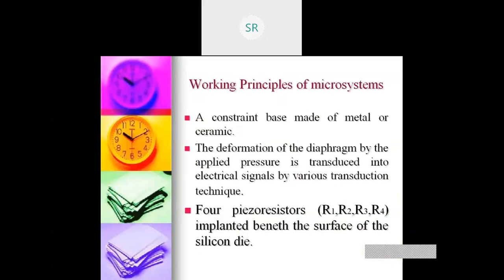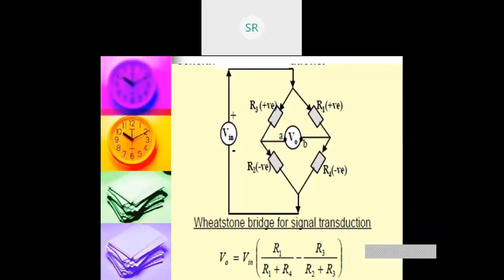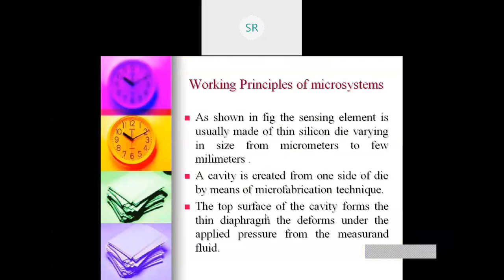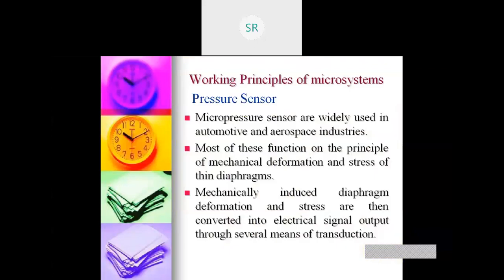The working principle of the pressure sensor we have seen in the first module, where there's a silicon diaphragm made up of a piezoresistor. When mechanical pressure falls onto the diaphragm, there's a change in shape, a mechanical deformation happening on the diaphragm. As a result, there's a change in the electrical resistance, and that change in electrical resistance is converted into voltage.